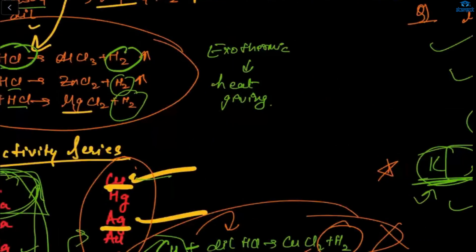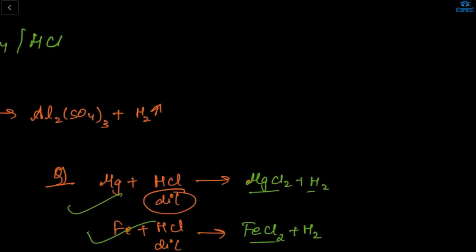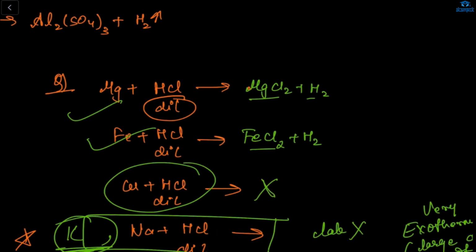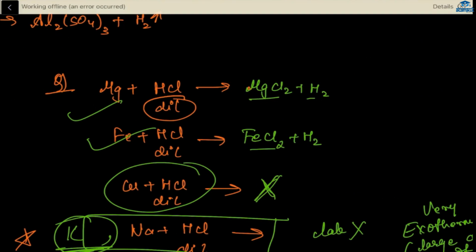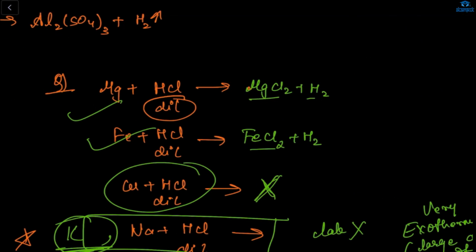This is your reactivity series. This you already know. And here, why will this reaction not happen? Does anybody know? Shazan, do you know why copper plus dilute hydrochloric acid will not form any reaction? Why? Rudra, do you have any idea why this reaction does not happen? Safiya? Because in the reactivity series, copper falls below hydrogen and it's not able to displace it.